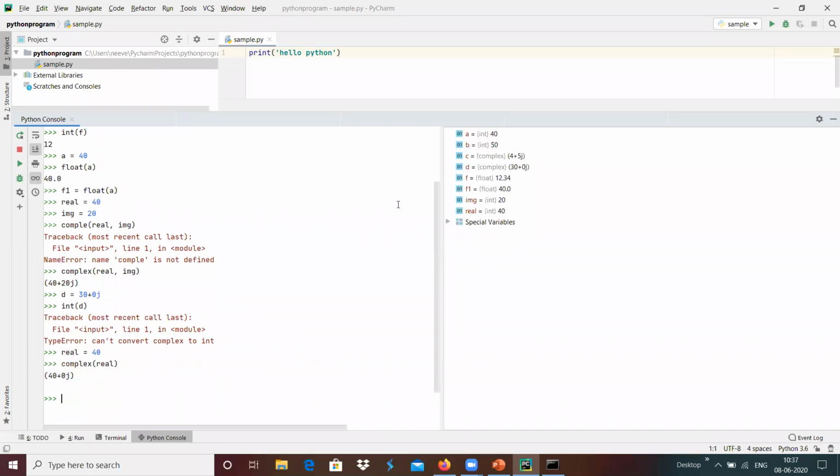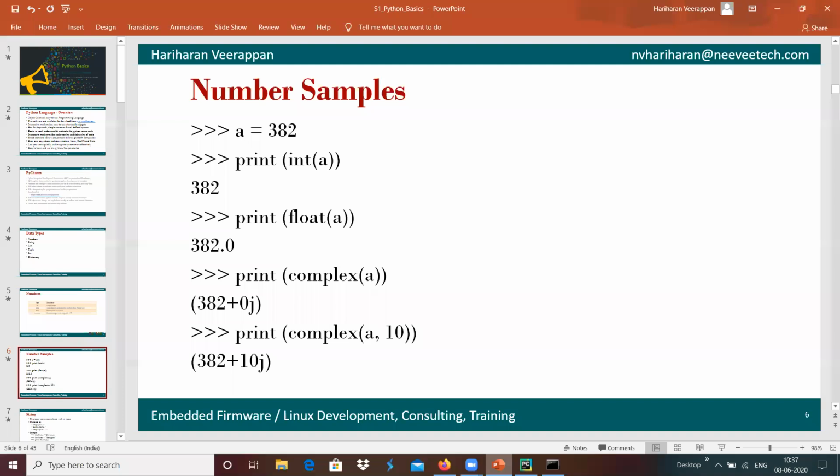Then we get 40 plus 0j, which is the complex number. And if we want to add an imaginary part, we can give the imaginary part value so that we get the real and imaginary parts of the complex number.